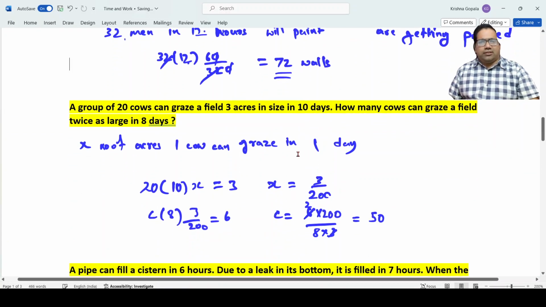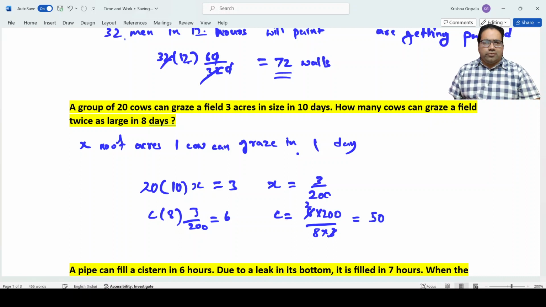Now let's take another example. A group of 20 cows can graze a field 3 acres in size in 10 days. What is the total work? Total work is 3 acres. And how much time have they taken? 20 into 10 days, so 200 days. In 200 days, they have finished 3 acres. Let's assume X is the number of acres one cow can graze in 1 day. So 200 into X equals 3, X equals 3 by 200.